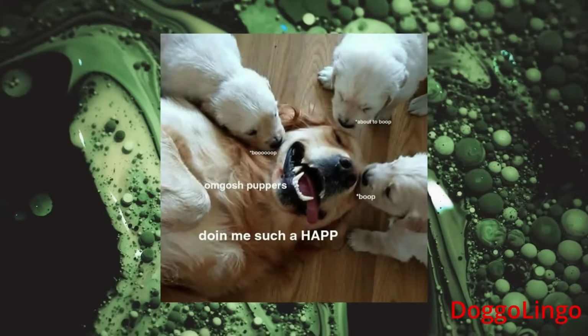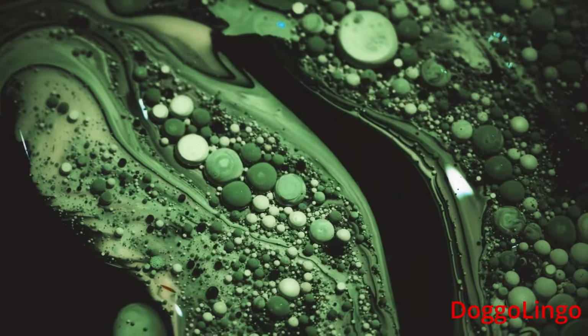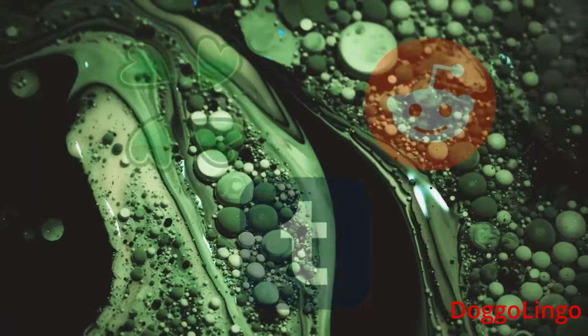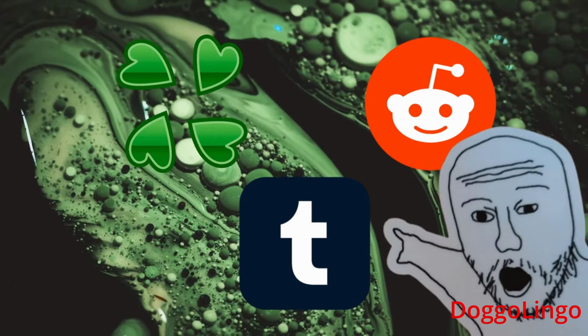DoggoLingo. So this is an internet language that is essentially created from meme lexicon. This emerged in the 2010s and is thought to be the dog's own idiom or his own dialect. Basically, it's presented as the canine's thought process. Various social media accounts and image board sites like 4chan, Reddit, and Tumblr have all aided in popularizing DoggoLingo. So there's nothing that weird or strange going on with this one. It's just a weird piece of internet culture. So we're gonna move on.